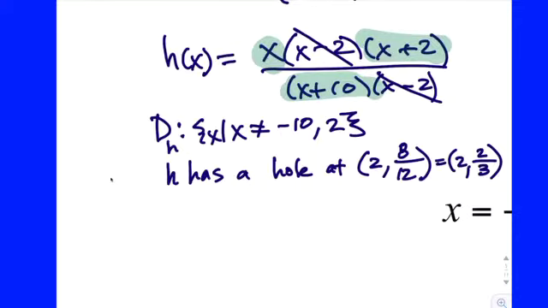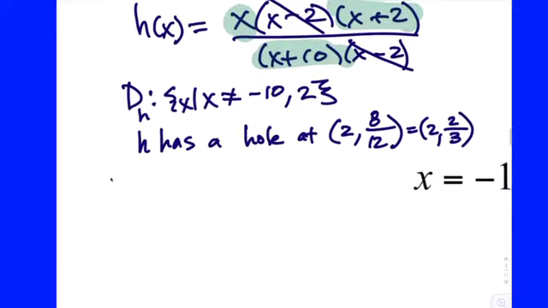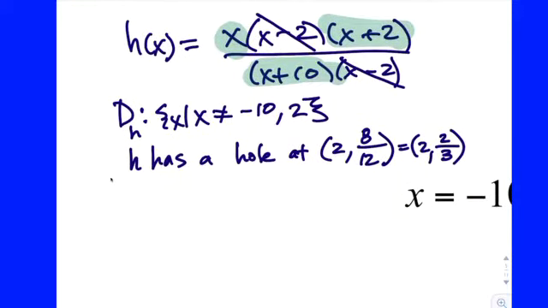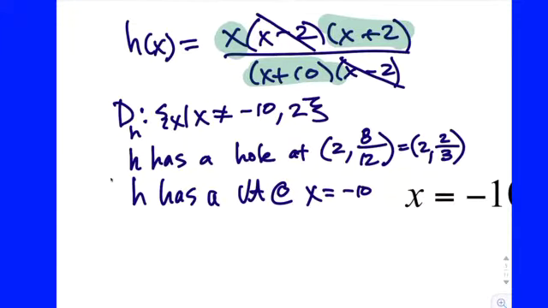And what type of discontinuity is there then at negative 10? Vertical asymptote, good. That factor doesn't remove. You plug a negative 10 into the top, you don't get 0. So H has a vertical asymptote at x equals negative 10. All right. So that should be enough information then to answer these questions pretty quickly.